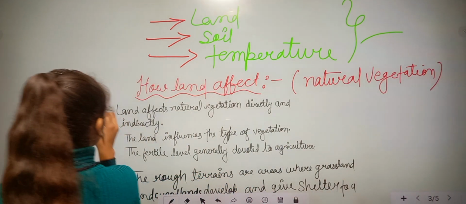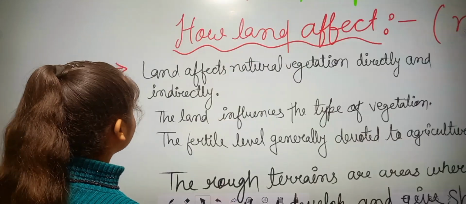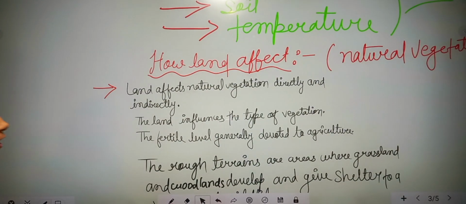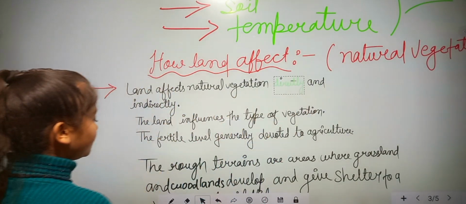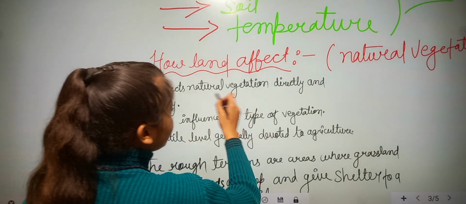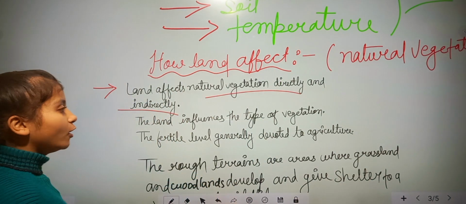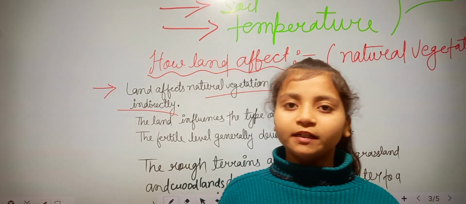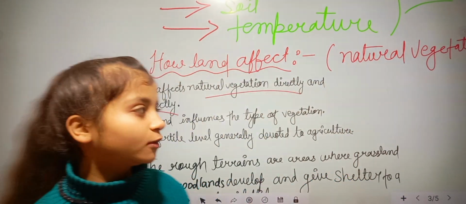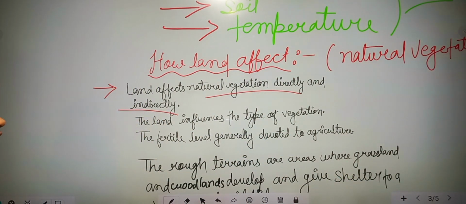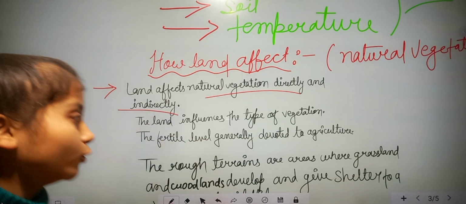Okay, so here land affects natural vegetation directly or indirectly, both. It means land affects the natural vegetation directly and indirectly, both.